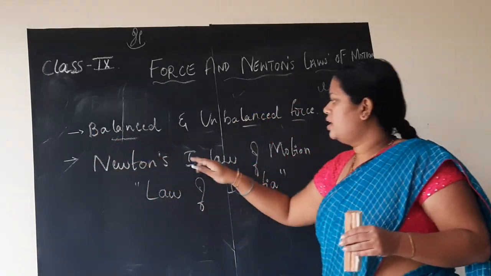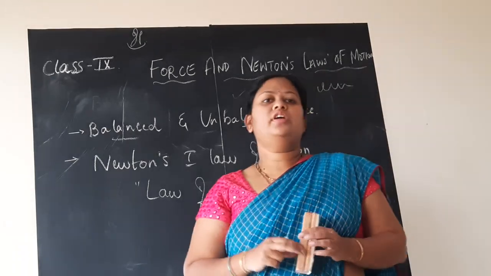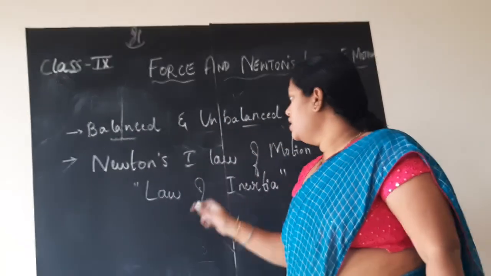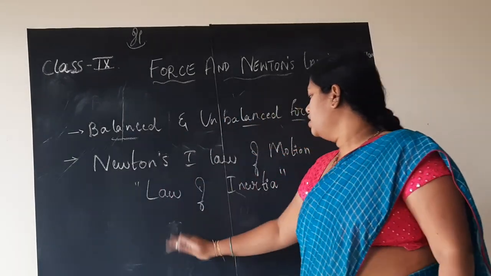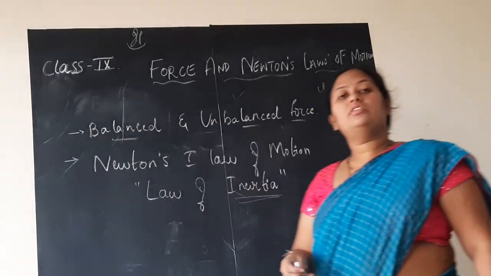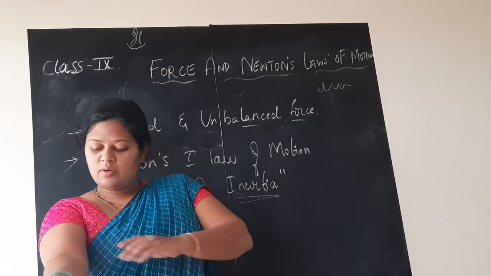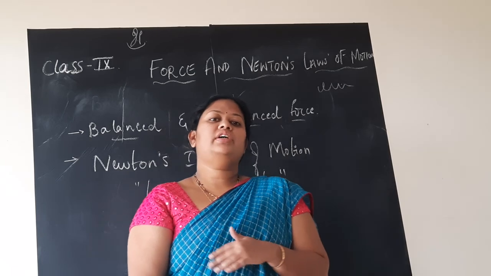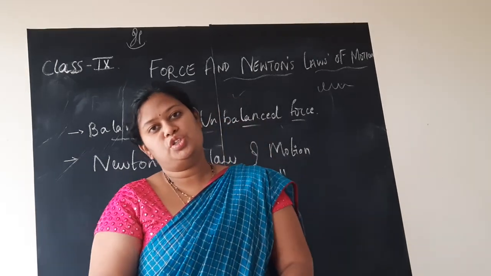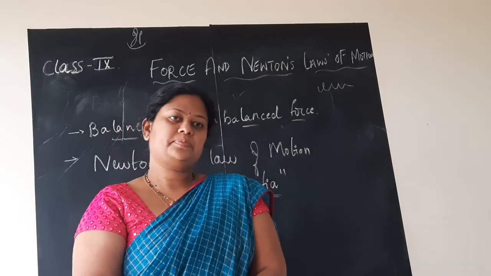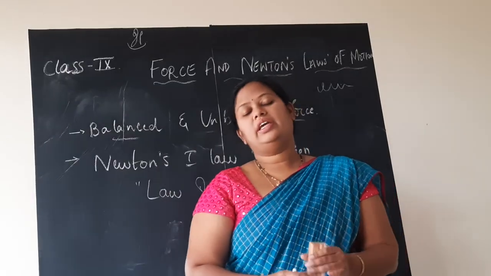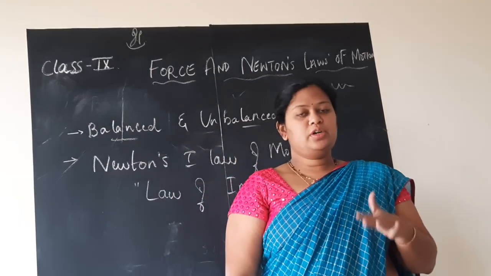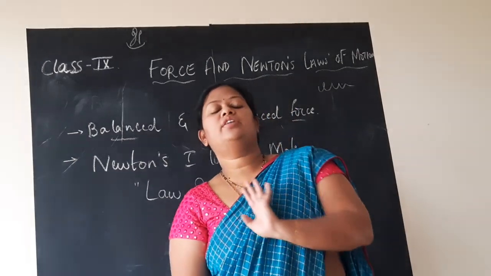Now we shall discuss Newton's first law of motion. You all know that it is also called the law of inertia. In order to understand this first law of motion, children, we first studied the concept of inertia. If you all remember, what is inertia? The tendency of the body to remain in the state of rest or in the state of uniform motion is called inertia. Here, the word tendency means the body being either in the state of rest or in the state of motion.